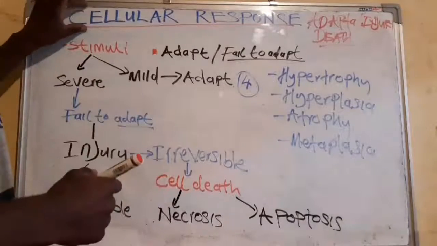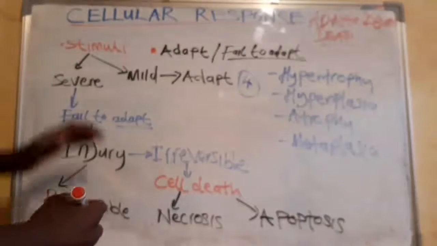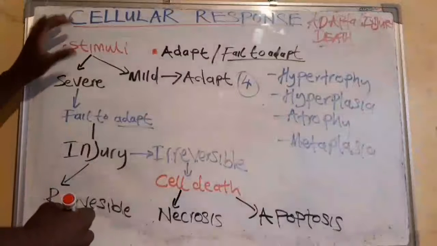So today we are going to consider cellular response, adaptation, injury, and also cell death. So this is the overview that we're going to consider. Cell injury.